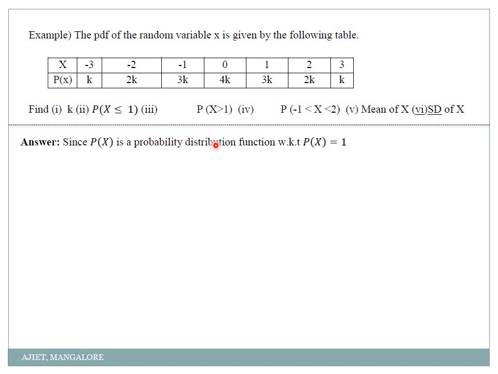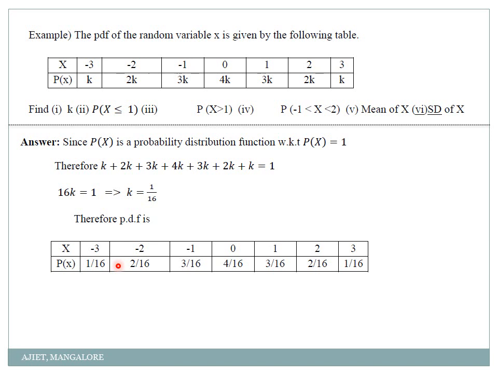So that is what I will take here. Since p of x is a probability distribution function, we know that summation of p of x should be equal to 1, meaning these values k plus 2k plus 3k plus 4k plus 3k plus 2k plus k should always be equal to 1. So just count how many k's are there. 16k is equal to 1, or k is equal to 1 by 16. You understood how to find the value of k? We are not proving that this is equal to 1. They are already telling that it is equal to 1. Using that condition, we are finding the value of k. That's it. Okay, done.